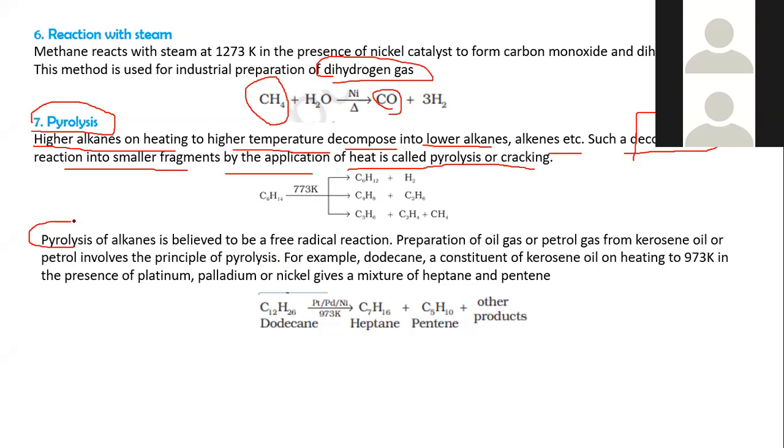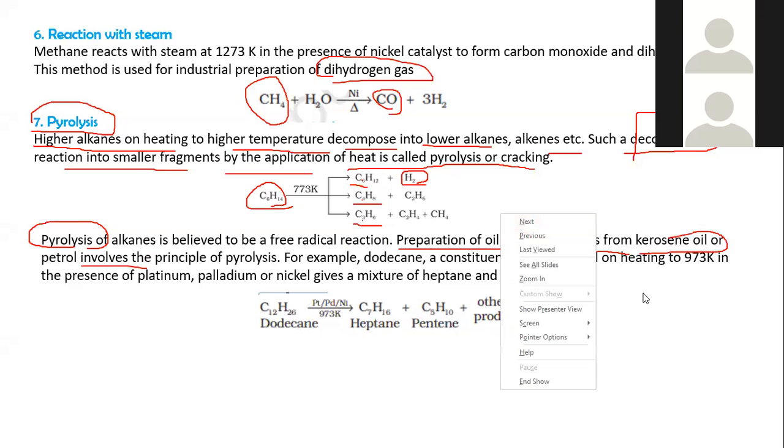So pyrolysis means cracking of higher alkanes into smaller or lower alkanes or alkenes. When hexane undergoes a pyrolysis reaction, it forms different products, that is propane, butane, and sometimes hexene with removal of dihydrogen. Pyrolysis of alkanes is believed to be a free radical reaction, which is used for the preparation of oil gas and petrol gas from kerosene oil or petrol.